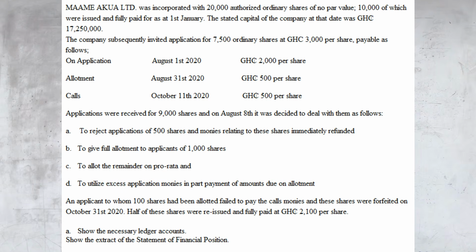An applicant to whom 100 shares had been allotted failed to pay the call monies, and these shares were forfeited on October 31st, 2020. Half of these shares were reissued and fully paid at 2,100 Ghana cedis per share. You are required to show the necessary ledger accounts and then show the extract of the statement of financial position.